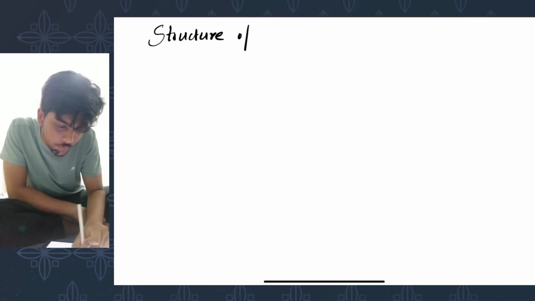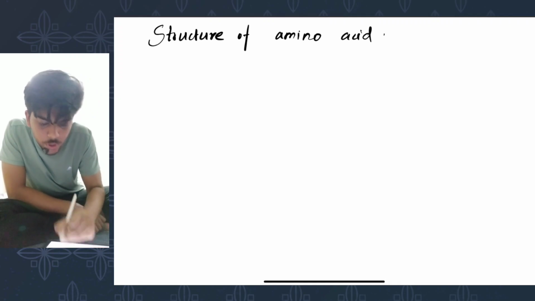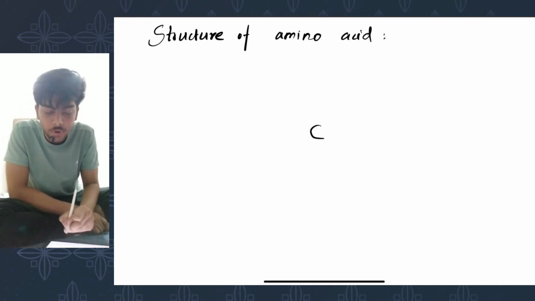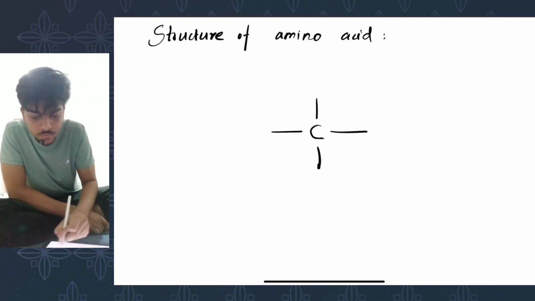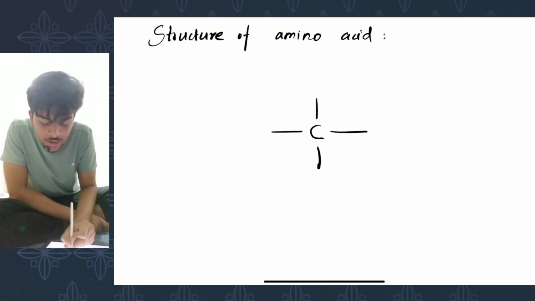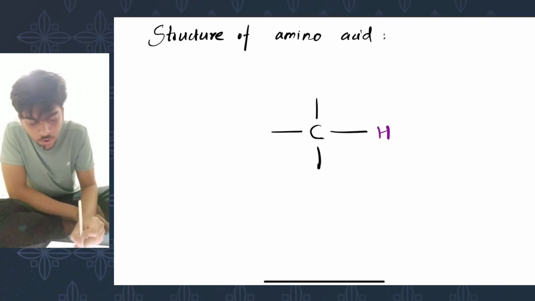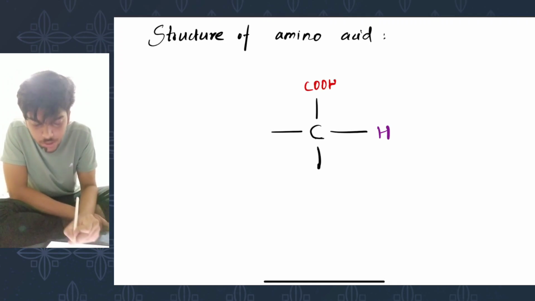Next, let's look at the structure of amino acid. So amino acid contains a carbon. This carbon forms 4 covalent bonds. It forms a covalent bond with hydrogen. It forms a covalent bond with carboxylic group.